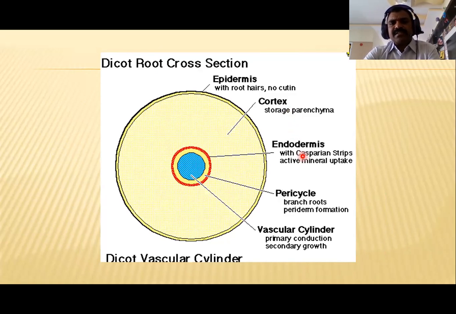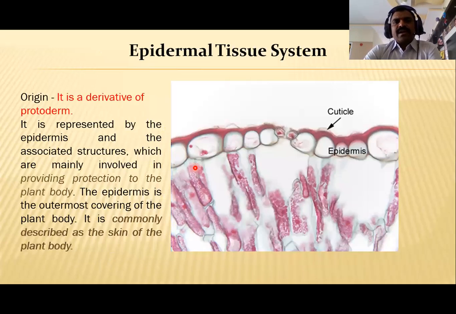This is the endodermis with Casparian strips, the active mineral uptake region, observed in the red zone in the part of the cortex. The green color is the vascular tissue system, which consists of pericycle, xylem and phloem, and the medulla region also. Now we are going to discuss the epidermal tissue system.